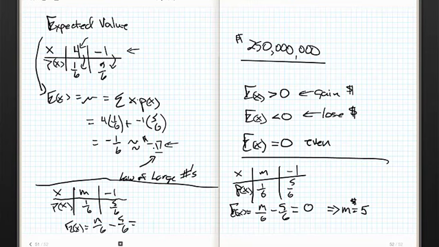Only this time I'm thinking of this from the standpoint of the player because I'm losing $1 when I play. So the casino wants me to lose negative what? 0.2, or negative 1/5, right? All right.